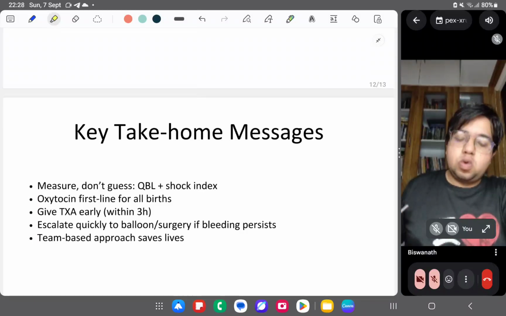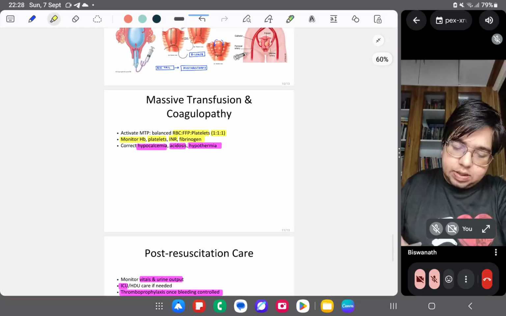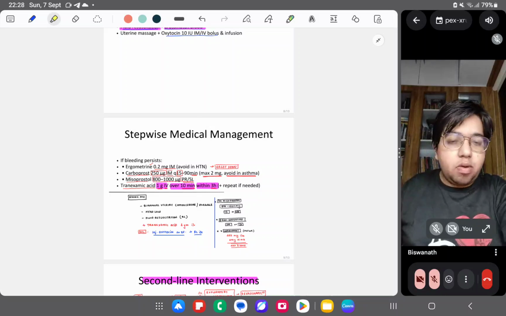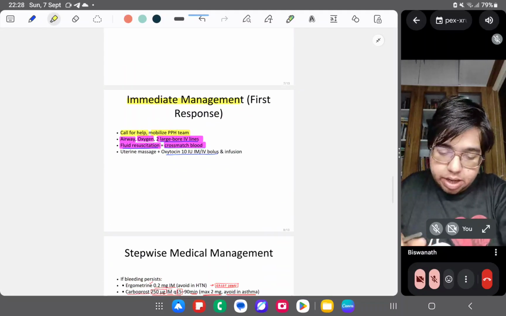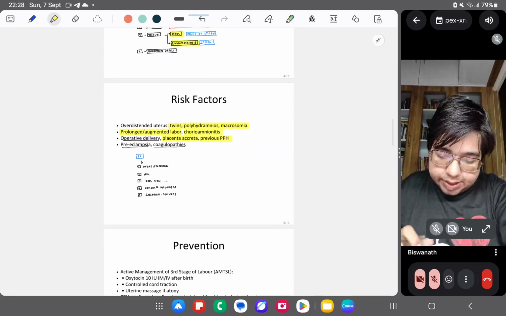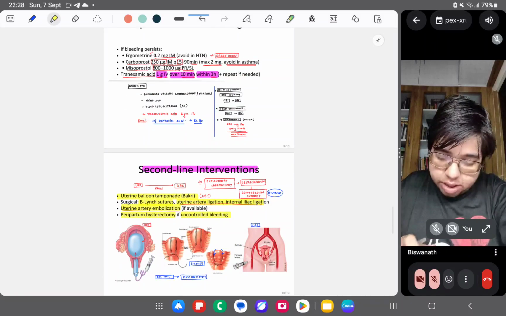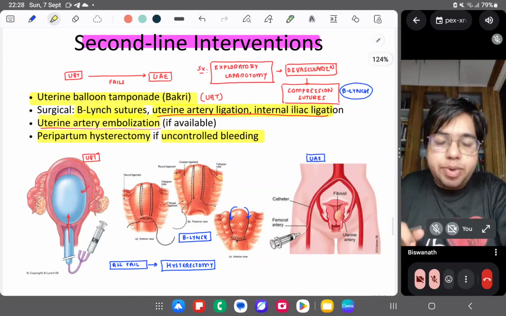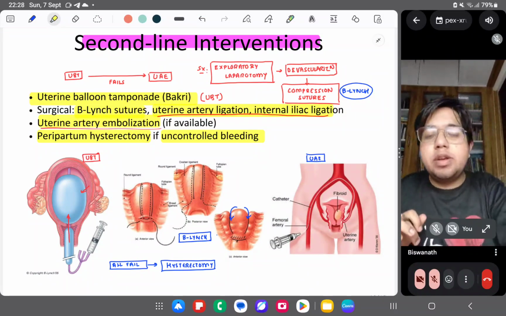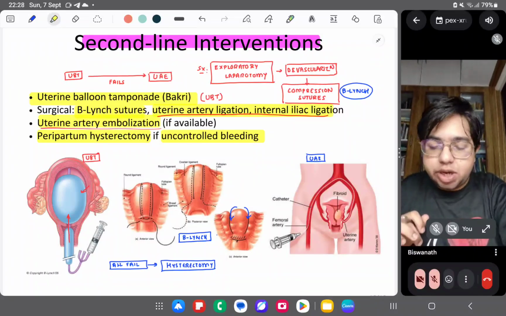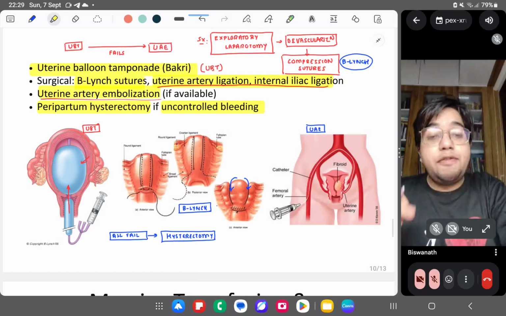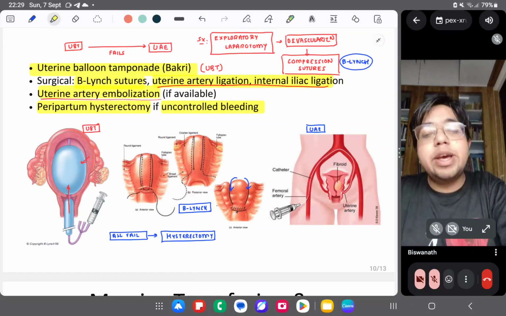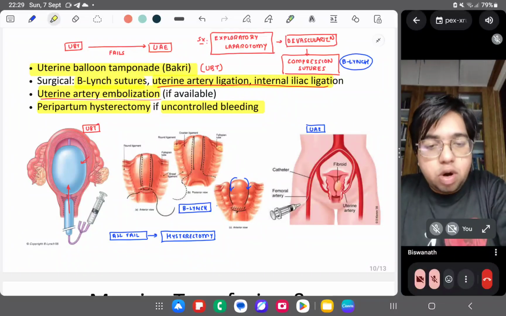I told you that concomitantly, or you can say concurrently, you have to correct the coagulopathy along with the bleeding, right? So I told you all, resuscitation is important, risk factors are important. And compression suture, I told you, B-Lynch suture is most commonly used. You can use Cho suture, you can use Hayman suture, everything. And if everything fails, the last option we have is peripartum hysterectomy. That is a subtotal hysterectomy if uncontrolled bleeding is there.